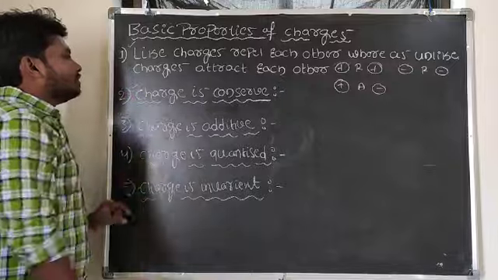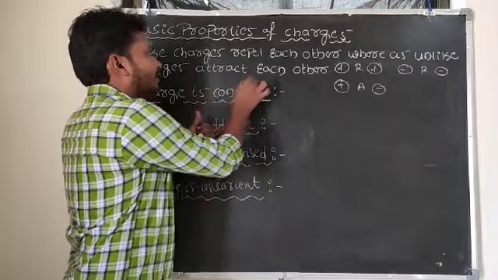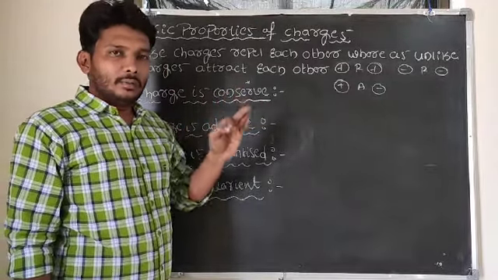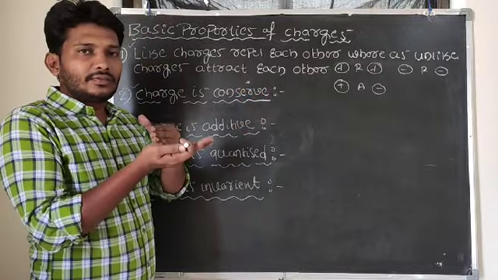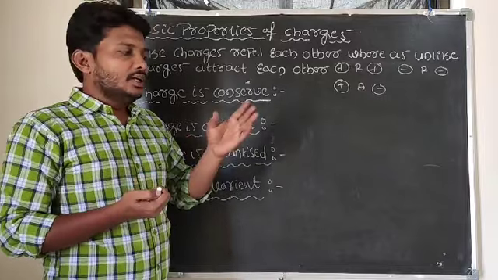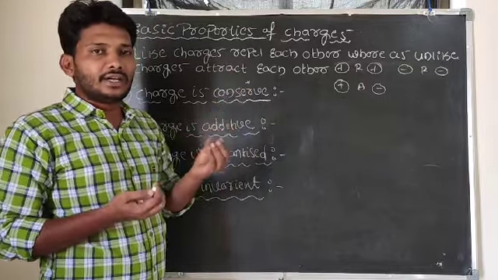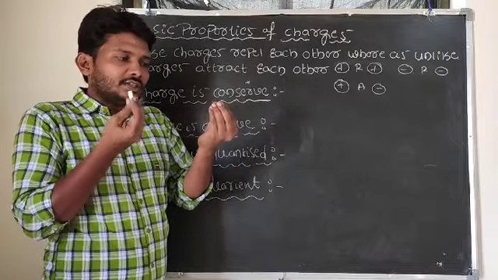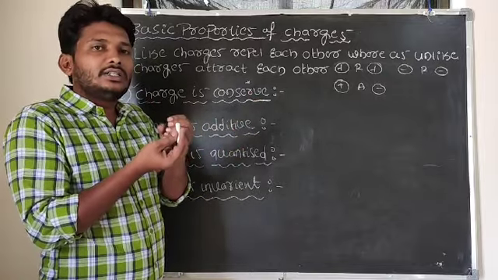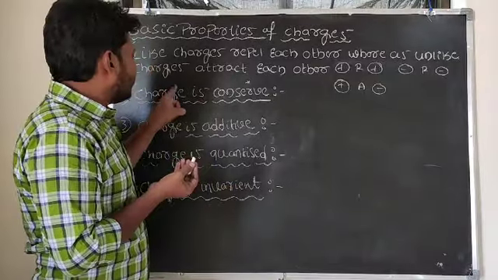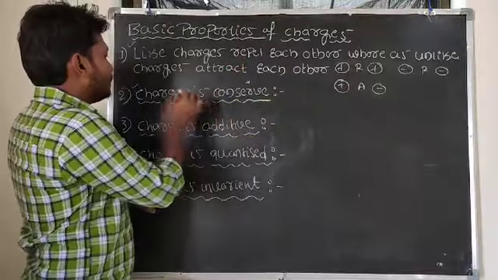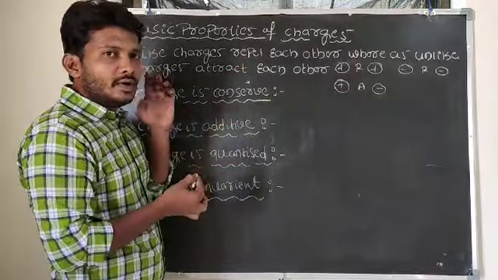So the second property: charge is conserved. We know the meaning of conserved here. Charge is conserved means charge can neither be created nor be destroyed, but we can transfer the charge from one body to another body. In the last class we learned the methods of charging: charging by friction, conduction and induction. In these methods we are transferring the charge from one body to another, from the glass rod to the silk cloth, or from an uncharged body to a charged body. So conservation of charge means charge can neither be created nor be destroyed, but we can transfer it from one body to another.